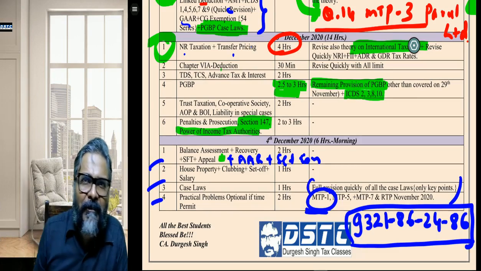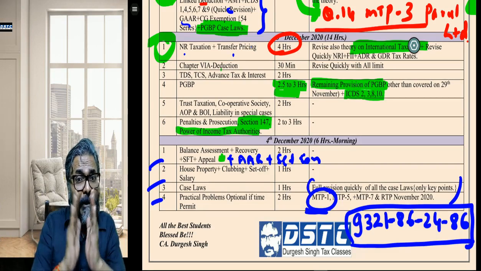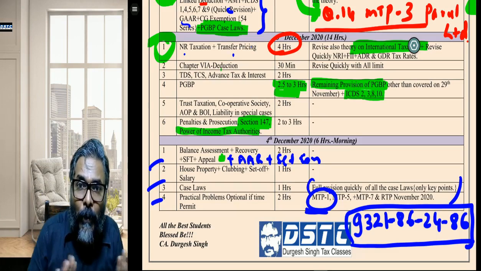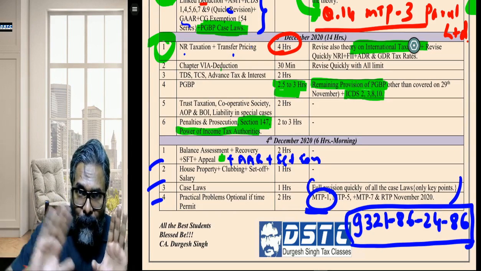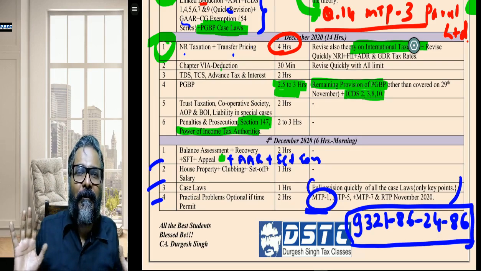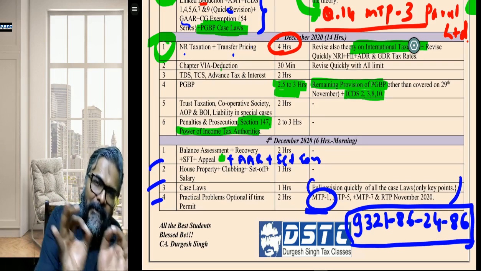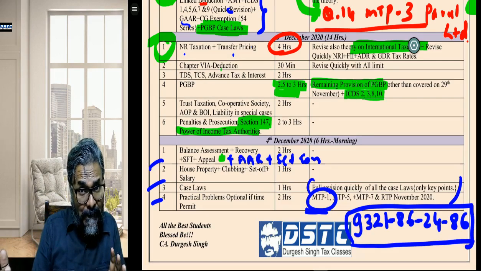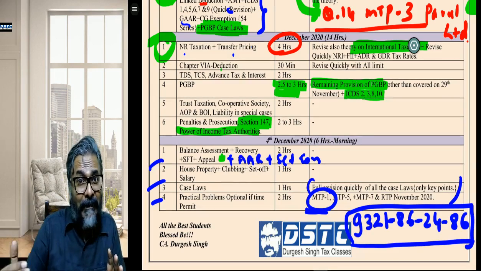Whichever way you want to see it, ensure it should not be zigzag, like question 3A and after that question 4B. Don't make that kind of blunder. Then you can attempt the other questions later on. At least 2 full questions which you know the best, try to attempt those first. There are 2 things: first of all, you have covered that many marks. You have covered 30 marks.